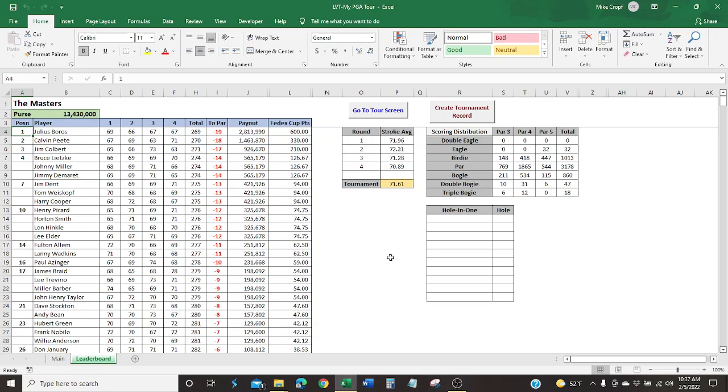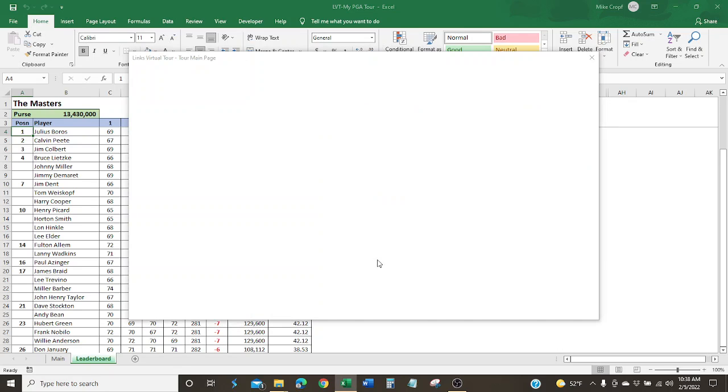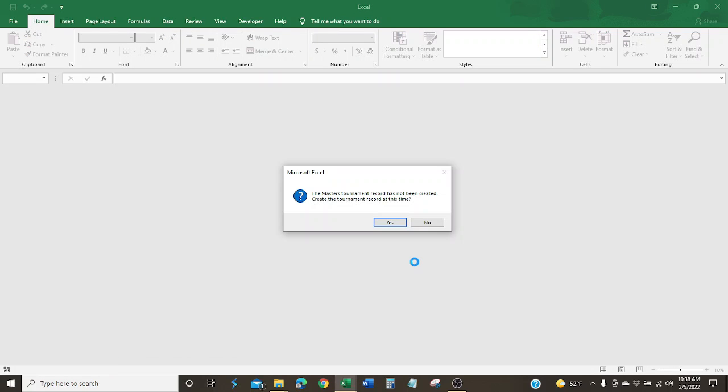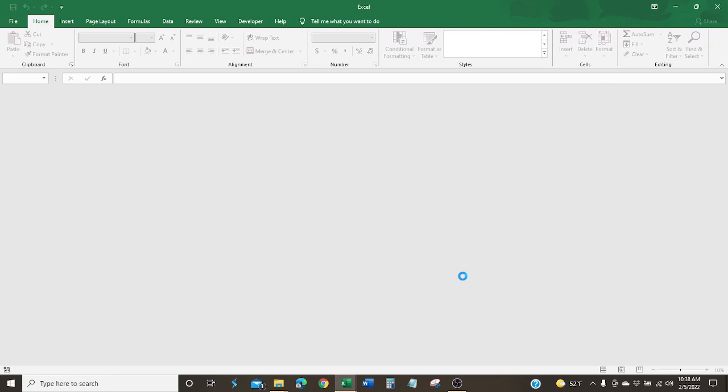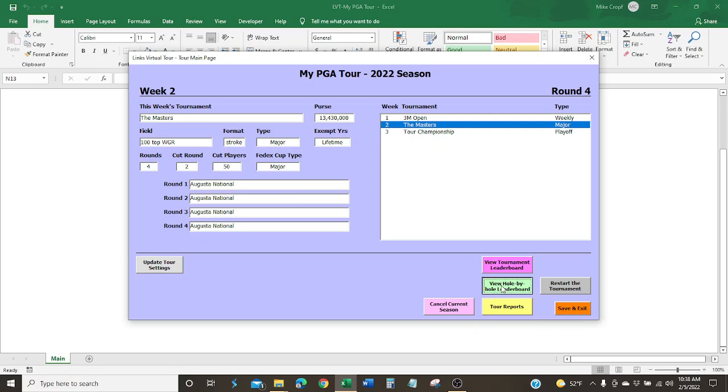In this video, we're going to look at a feature I really like called View the Leaderboard Hole by Hole. In our situation here, we just completed the Masters and Julius Burrows won by a shot. And it looks like maybe he came from behind on Calvin Peete, but let's see how that happened. So let's go to the tour screen. We don't want to create a tournament record yet, and let's view the hole by hole leaderboard.